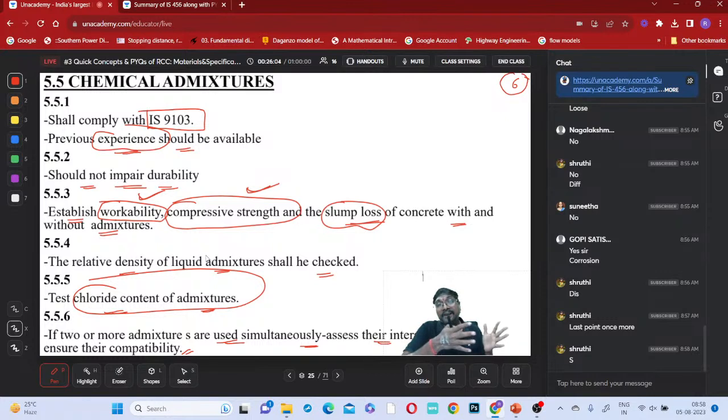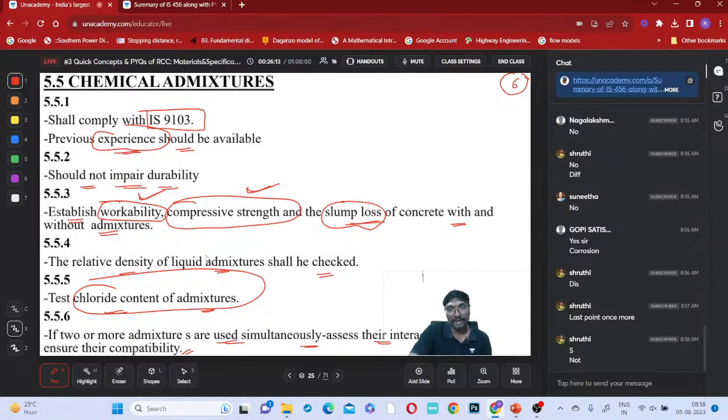But if these two react with each other and create some problematic chemical, is it acceptable? It is not at all acceptable. Is that last point clear?